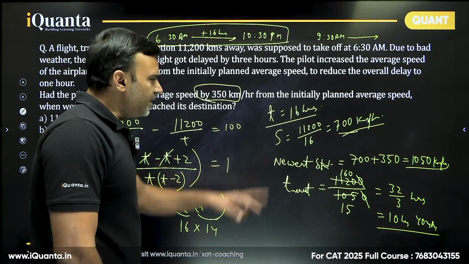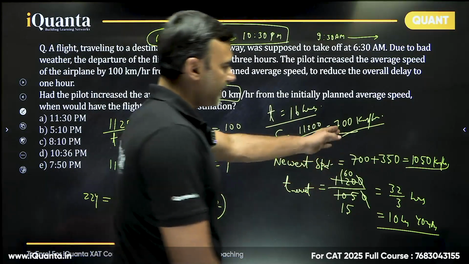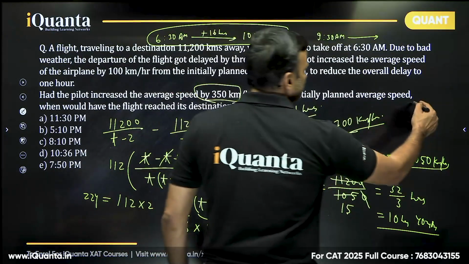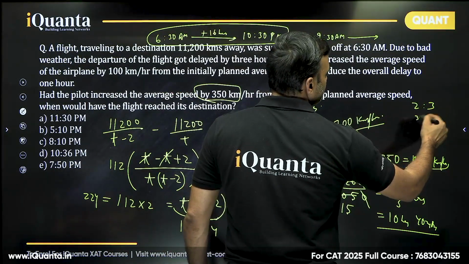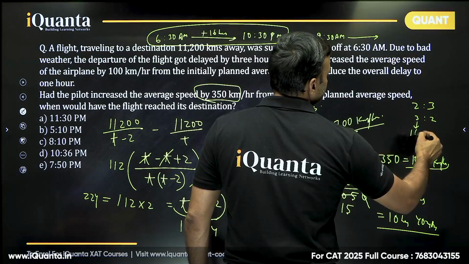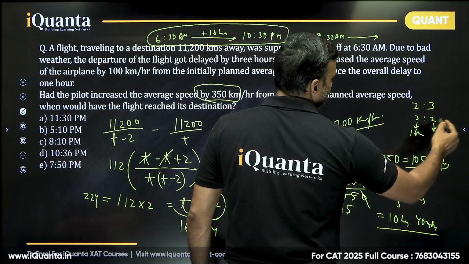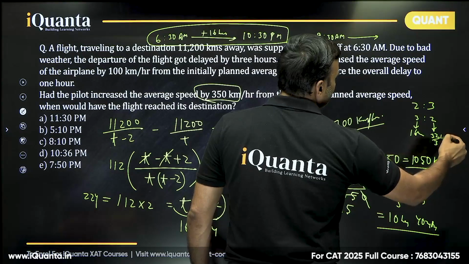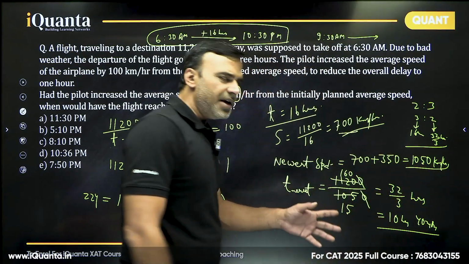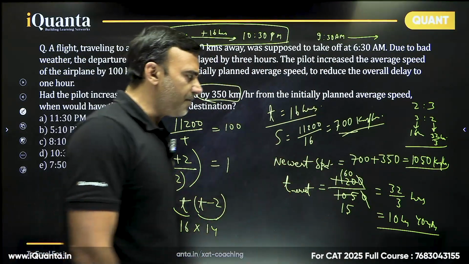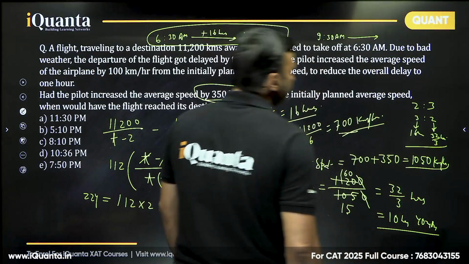This we could have done directly also, because 350 is exactly half. So the ratio of speed would have been 2:3. So time would be 3:2. 3 stands for 16 hours and 2 stands for how much? So 32 by 3 hours. But yeah, it looks more attractive than it actually is. Calculation would have taken the same amount of time. So 10 hours and 40 minutes.